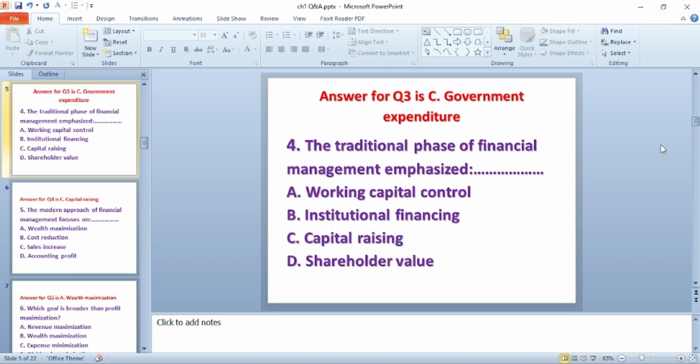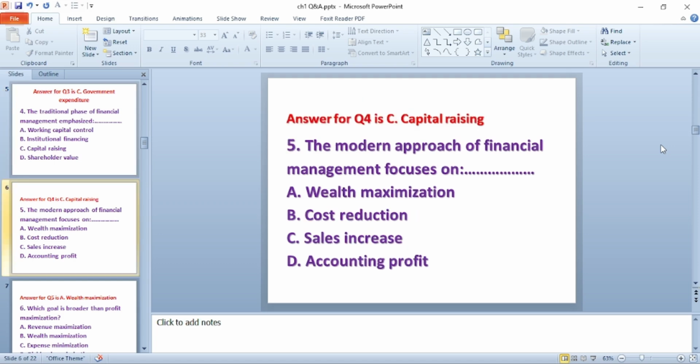Question number 4. The traditional phase of financial management emphasizes dash. A. Working capital control. B. Institutional financing. C. Capital raising. D. Shareholder value. The answer for this question is C. Capital raising.